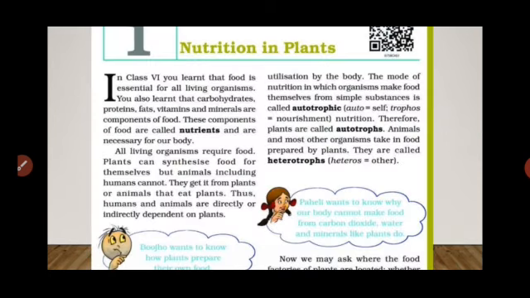Nutrition in plants. In class 6th, you learned that food is essential for all living organisms. You also learned that carbohydrates, proteins, fats, vitamins and minerals are components of food.